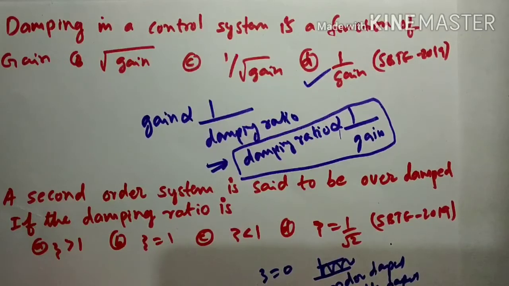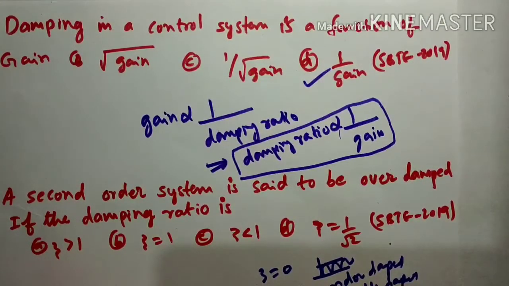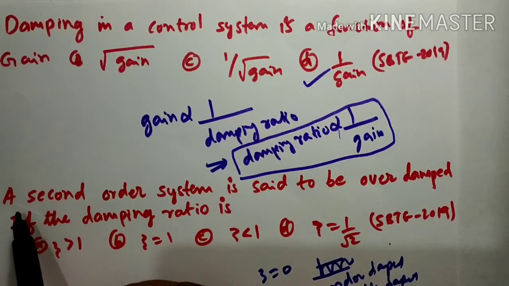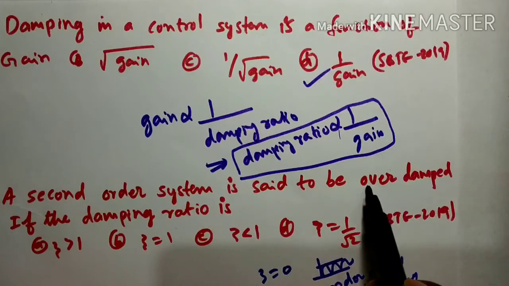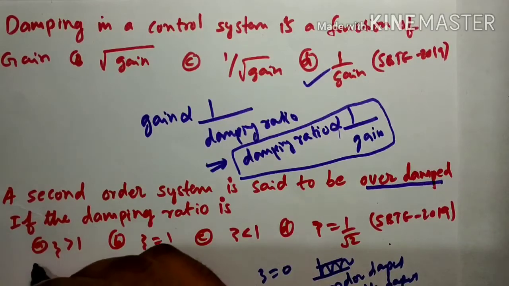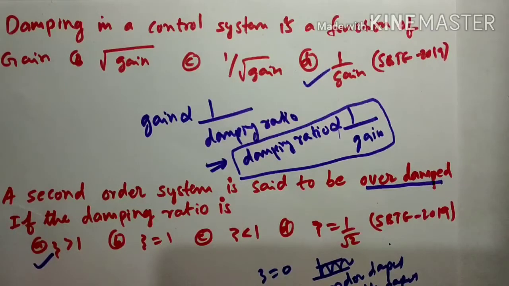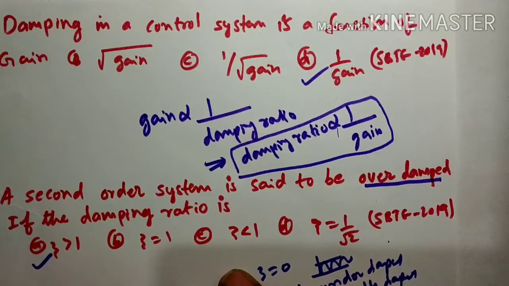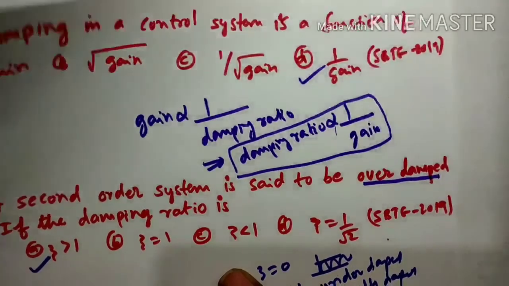If zeta is greater than 1, you will get an over damped response. So a second order system is over damped when zeta is greater than 1. So here A is the answer.